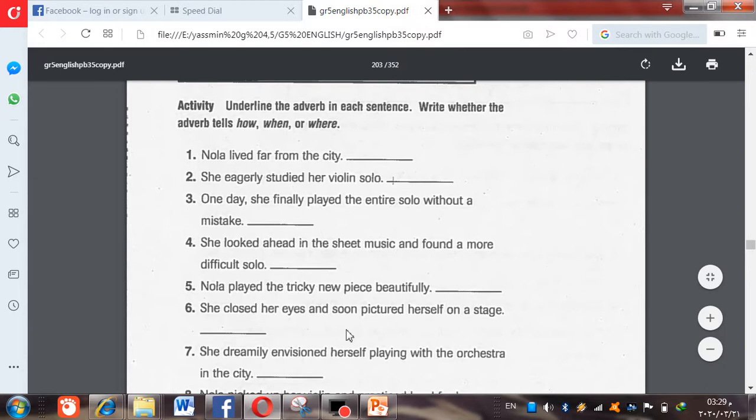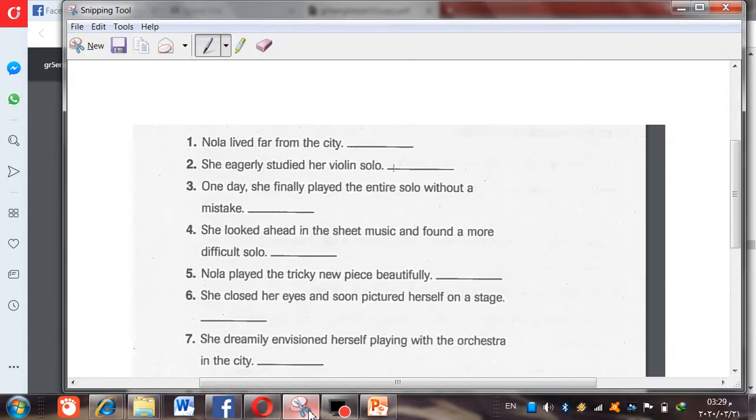So let's check. We're going to underline or circle each adverb in the following sentences, and then we're going to write if they are when, where, or how. Let's start number 1. Nola lived far from the city.